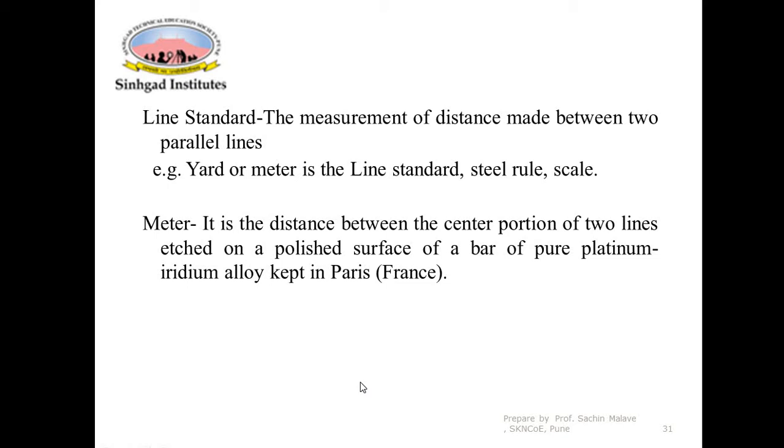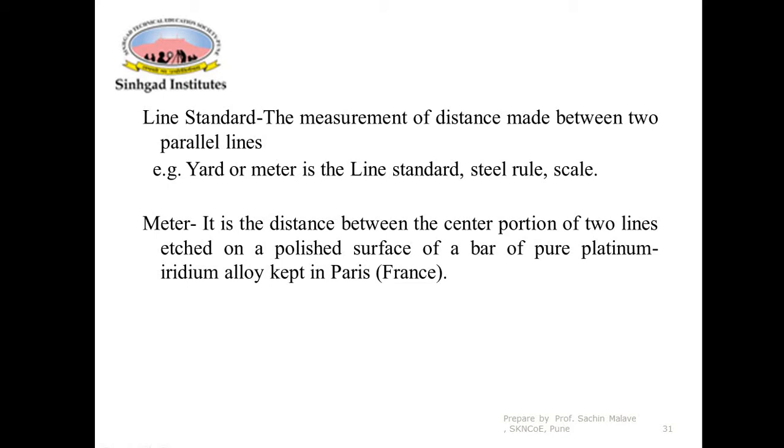As everybody is using the steel rule or scale, we can see that on a scale some markings are there, and you are measuring the distance as the distance between the successive markings. If you take the example of a scale, there are successive markings, and the spacing between two successive marks is 1 mm. So here you are measuring the distance between two parallel lines. That's why it is called a line standard. So in the phrase distance between two parallel lines, the word lines is very important. Now